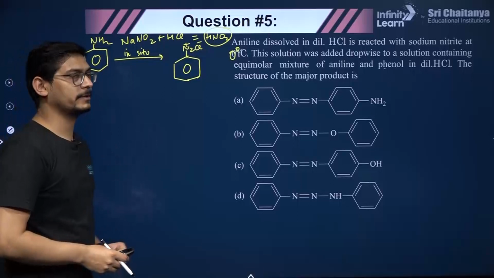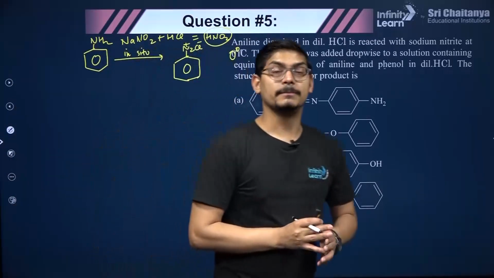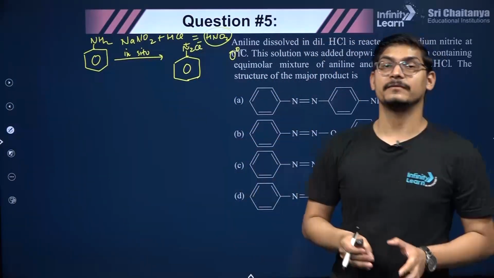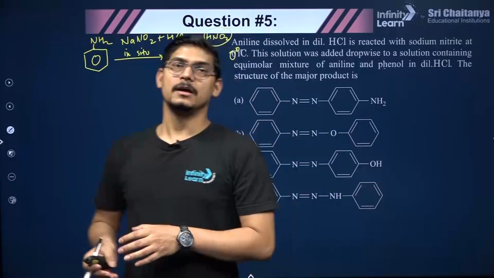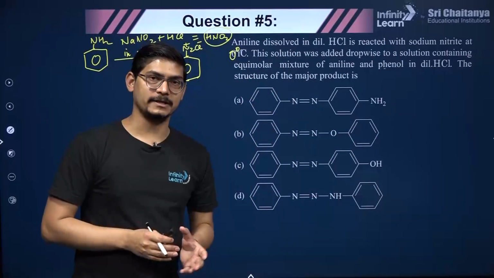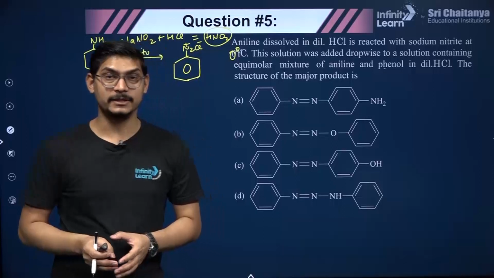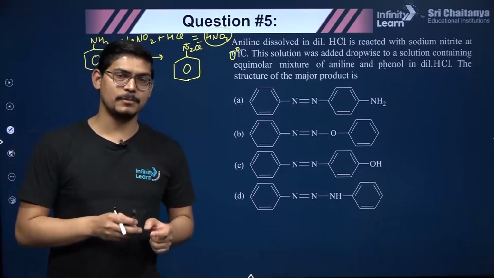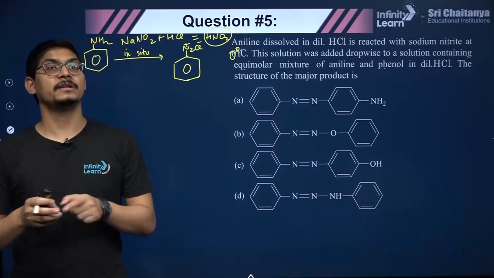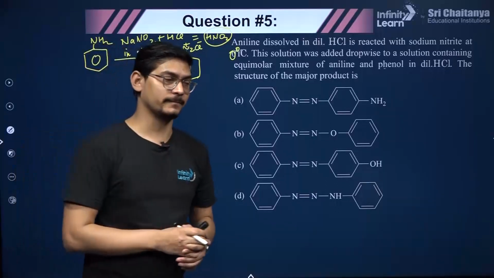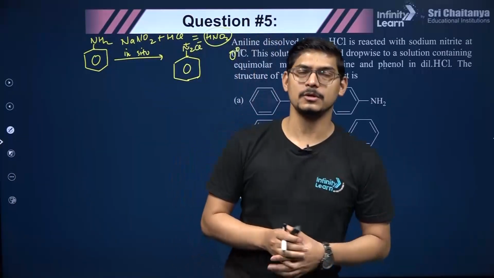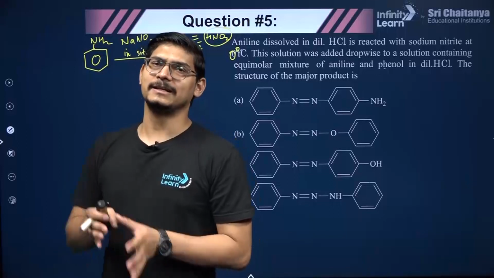Now please remember, with phenol the coupling occurs in alkaline medium and with aniline the coupling occurs in a slightly acidic medium. It's the opposite, right? Because phenol ionizes in alkaline medium, so phenol is an acidic compound, so phenol will be more reactive in alkaline medium, coupling will occur in alkaline medium. Aniline is a slightly basic compound, so with aniline coupling will occur in slightly acidic medium.